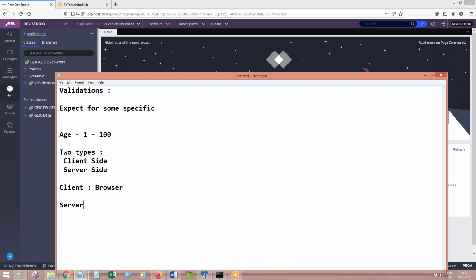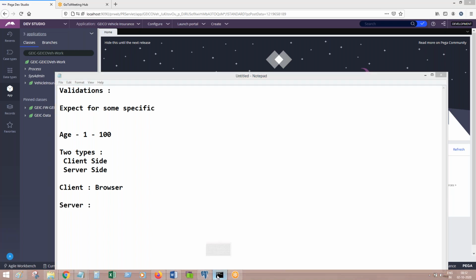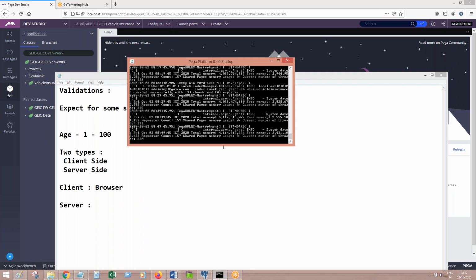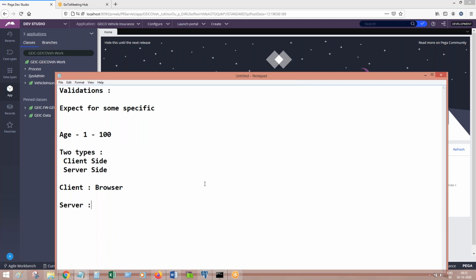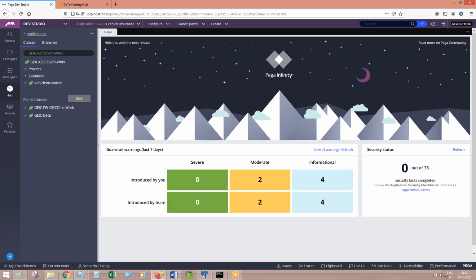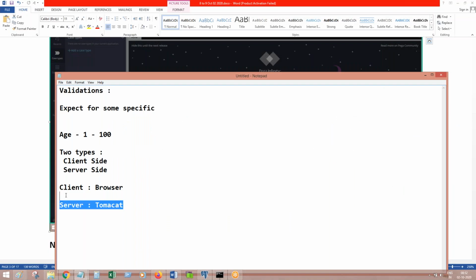Server means application server. So here, for us, the application server which is running is, what is the application server? Tomcat server. Tomcat application server is running here with us. It can be Tomcat or it can be WebSphere or WebLogic, anything. So our PRPC is running here on Tomcat application server. Client means HTML browser and server means any application server on which your application is running. So client side validation and server side validation, two types of validations.